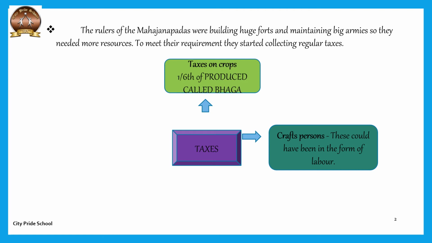For example, a weaver or a smith may have had to work a day every month for the king, maybe making a portrait of the king or some beautiful handicraft for the decoration of the kingdom. So the craftsperson's tax was in the form of labor, working for a day in a month at the king's palace, fort, whatever it is.